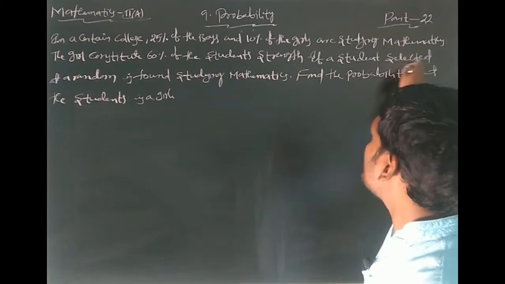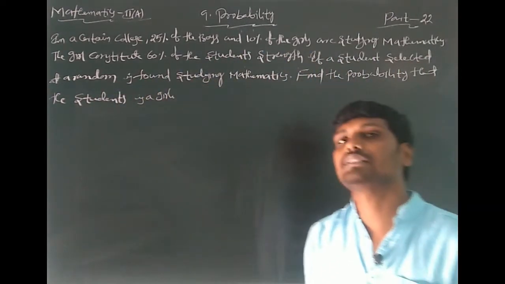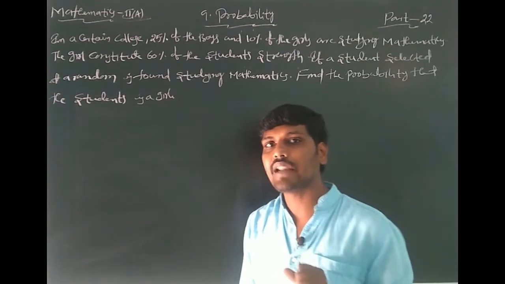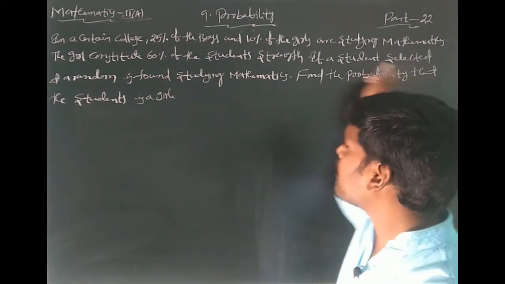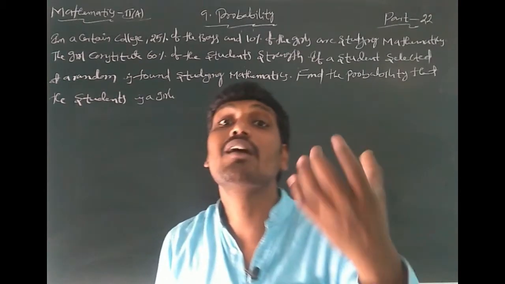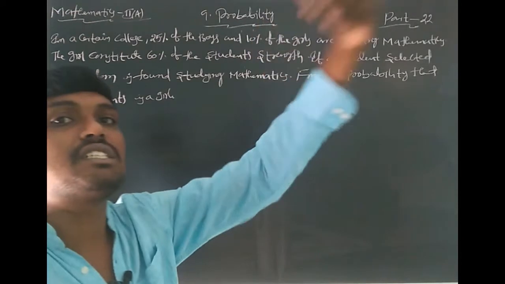If a student selected at random is found studying mathematics, find the probability that the student is a girl.